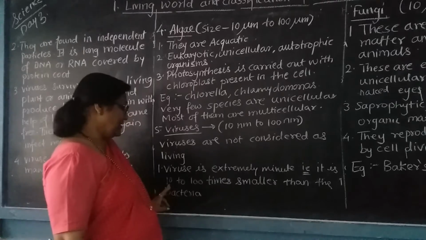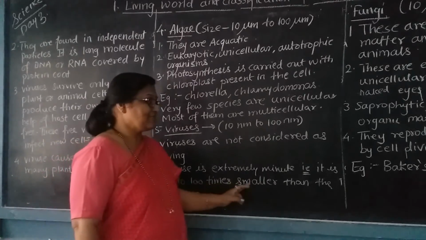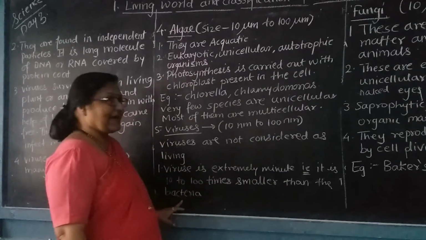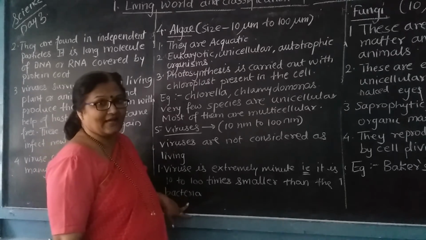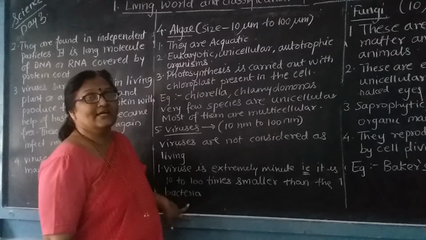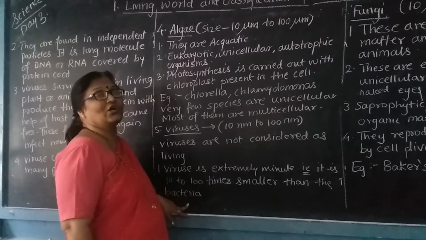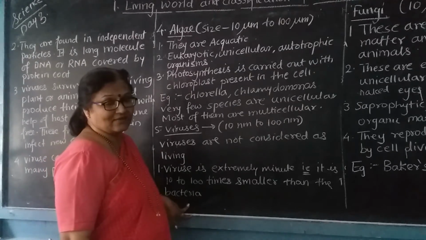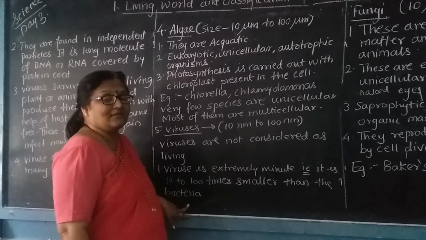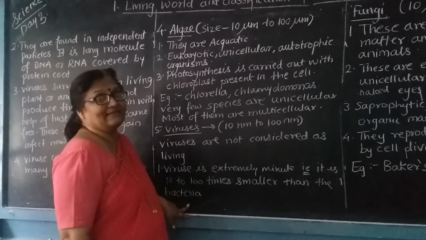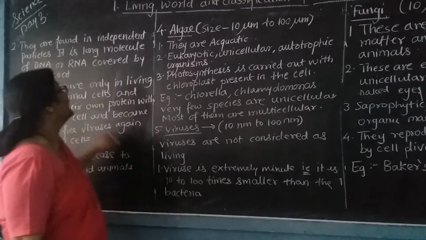It is about 10 to 100 times smaller than the bacteria. We consider bacteria as very minute organisms which cannot be seen by our naked eyes, but the virus is smaller than the bacteria.